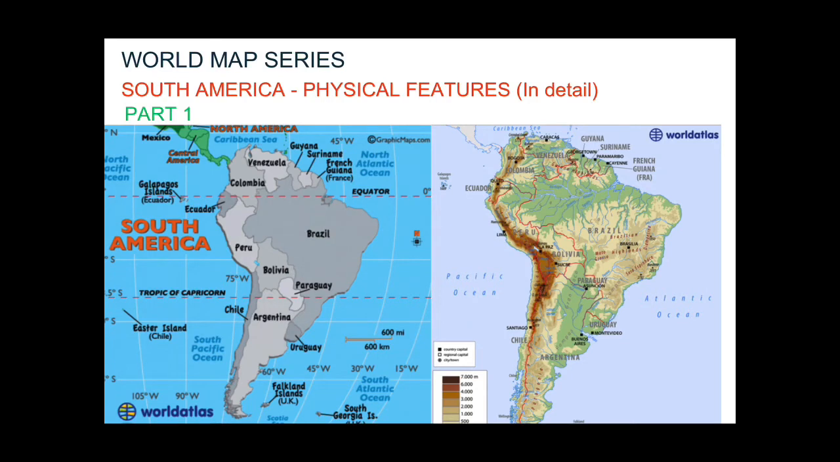So as you know, we have already started the world map series and we have completed the North American continent. Also, in our previous videos we have done the Central American countries. Now we are starting with the South American continent. So let's start with this continent, the physical features in detail.